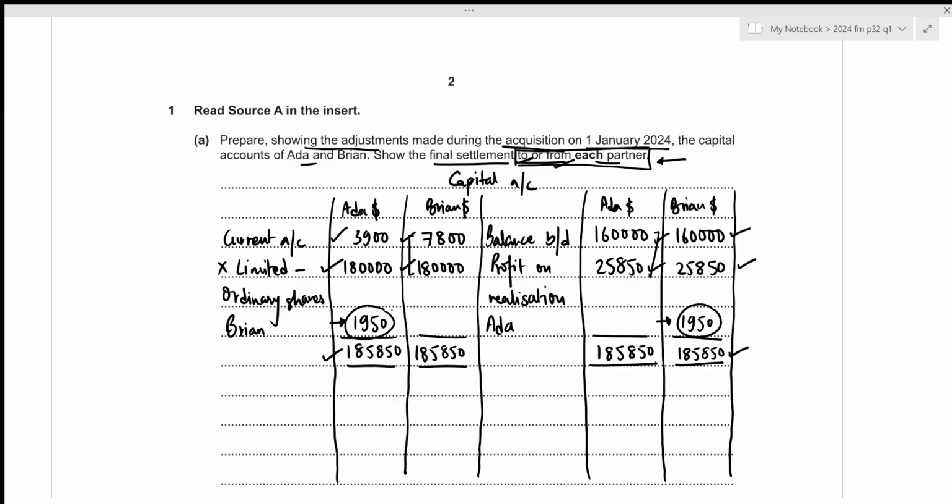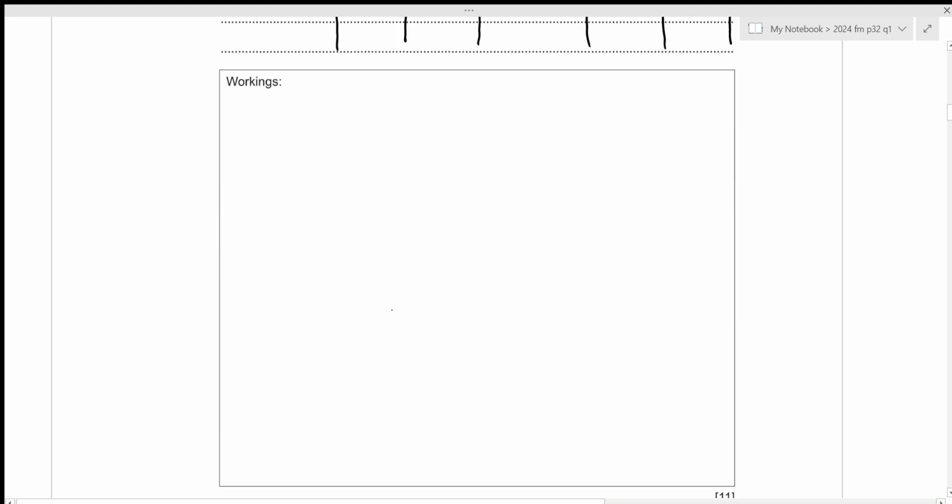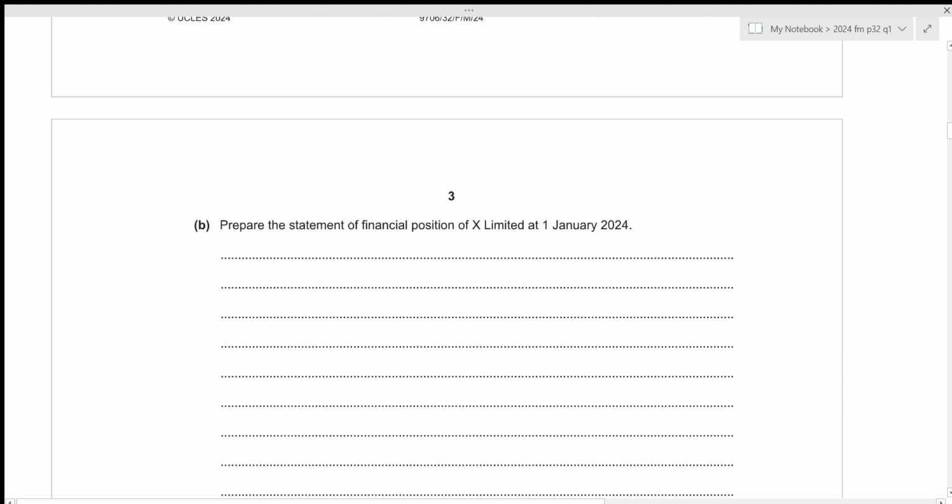That's all for the first part. Let's move towards the next one. Now we need to prepare the statement of financial position of X Limited at 1st January 2024. Okay, this one is for X Limited. We are now preparing the statement of financial position.